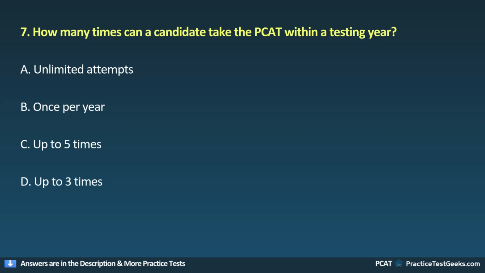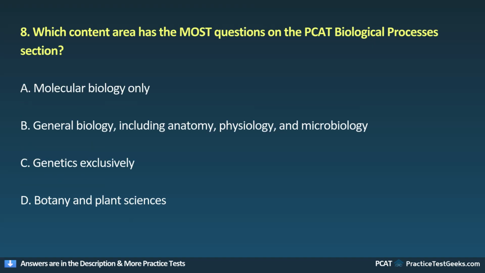7. How many times can a candidate take the PCAT within a testing year? A. Unlimited attempts. B. Once per year. C. Up to 5 times. D. Up to 3 times.